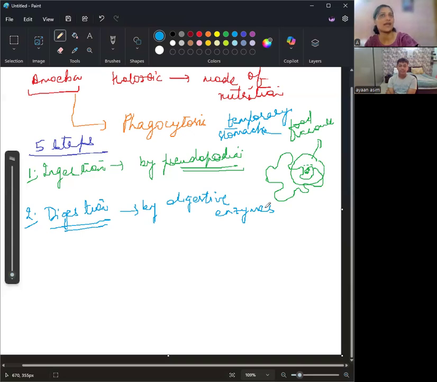So what do you think? Would it have been beneficial or not if the enzymes were not there? We wouldn't need to eat so many times in a day if the enzymes were not there.